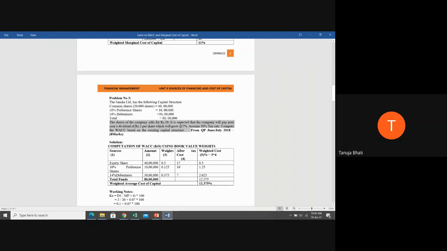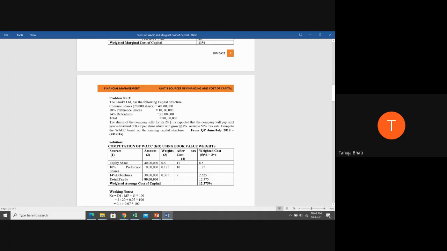Now the shares of the company sells for rupees 20. So at rupees 20, the share of the company is sold. So 20 rupees is what, students? The market price of the shares. Okay. 20 rupees is market price of the shares, because obviously the company sells the shares at rupees 20. So 20 becomes the market price.